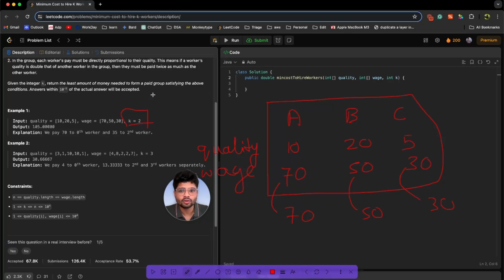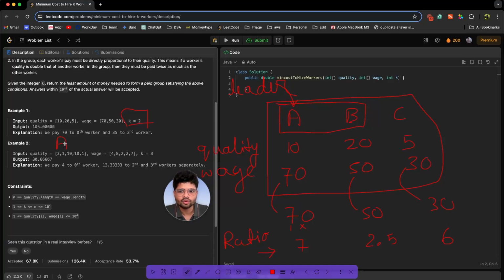So now we need to form a team of 2. Let's say A and B. If we are keeping A as leader, what does the leader say? We need to pay other employees on the basis of the leader. Let's try to write down the ratios. For everyone to do 1x of work, how much payment is required? For A, it will be 70 divided by 10, that is 7. For B, it's 50 divided by 20, that is 2.5. For C, it is 30 divided by 5, that is 6. So in order to do 1 unit of job, we must pay like this.